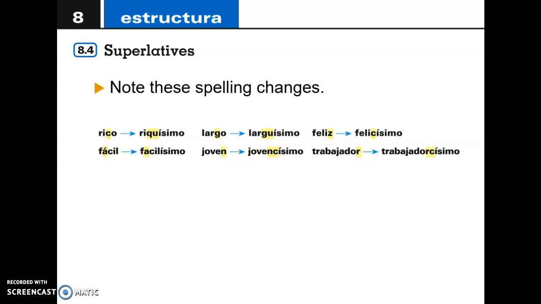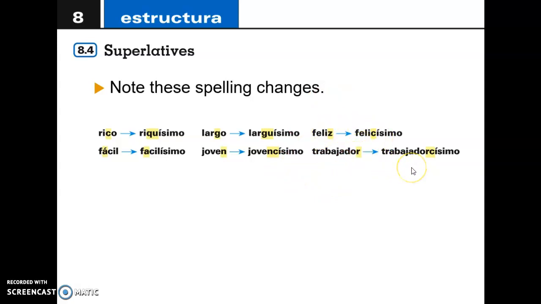And in these ones, we do have some more examples. And whenever we spell, we will also see some changes. For example, rico. Rico means either delicious or also means rich, okay? From rico, we go to riquísimo. You can say that person is super, super rich. You can say es riquísimo. Fácil, facilísimo. We go from easy to extremely easy. Largo, long, to larguísimo. Super long. You want to make a point. Largo, larguísimo. Joven, jovencísimo. Feliz, felicísimo.